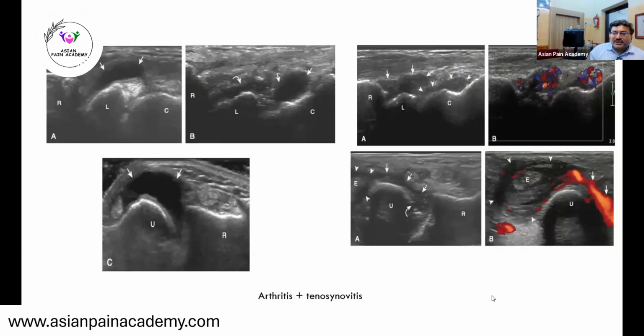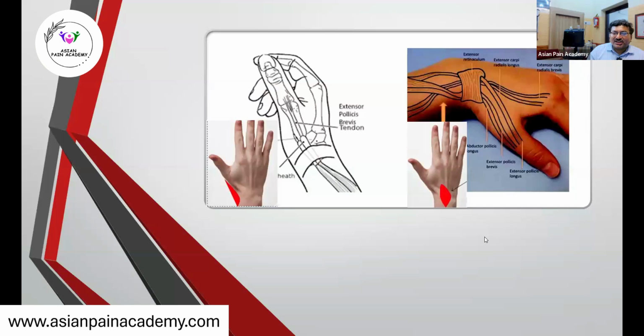Okay. Then there could be associated tenosynovitis along with the arthritis. There could be possible fluid in these joints, and in acute tenosynovitis and arthritis, there is a possibility that it may take color in such a fashion.